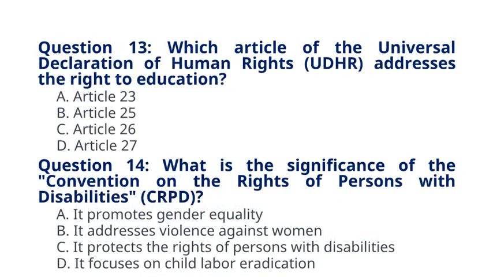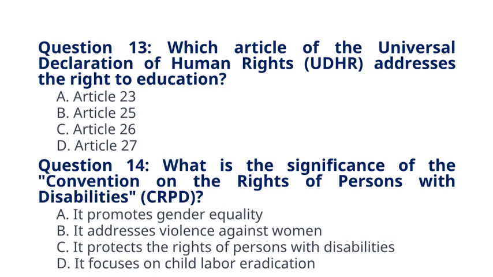Question 13. Which article of the Universal Declaration of Human Rights, UDHR, addresses the right to education? A. Article 23. B. Article 25. C. Article 26. D. Article 27. The correct answer to question 13 is option C.